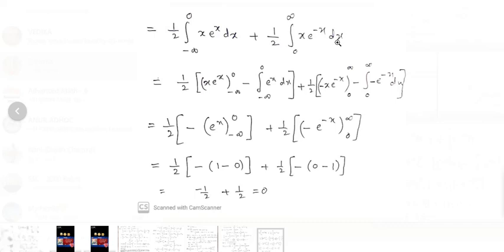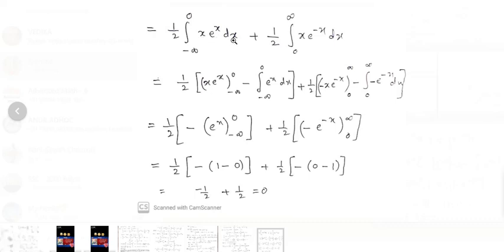Okay, here we are applying the integration by parts formula. As per the formula, we have to assume one function as u and another function as dv. Let us assume u is equal to x, and dv is equal to e power of x dx.